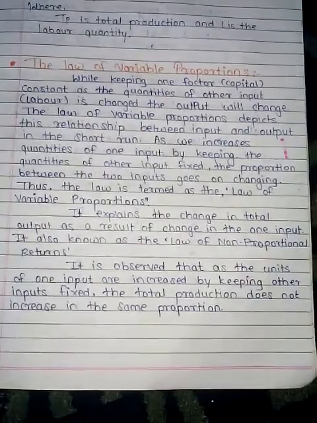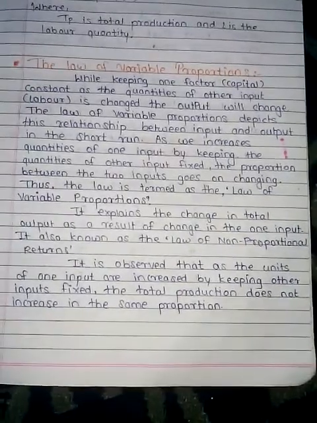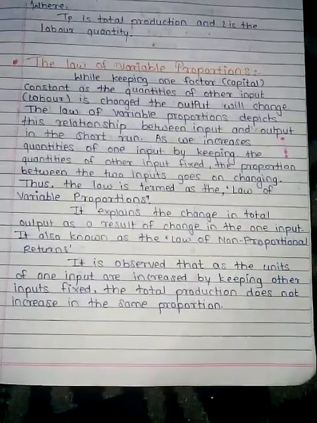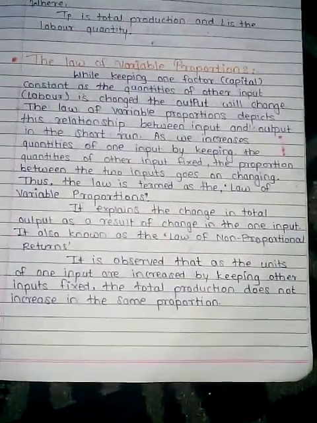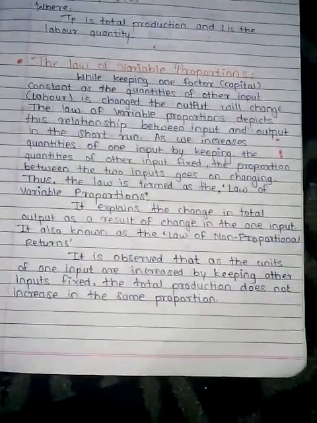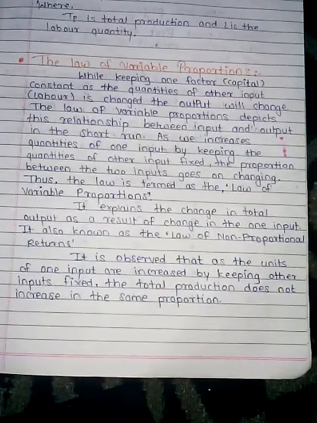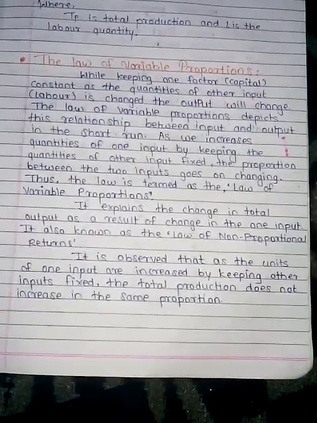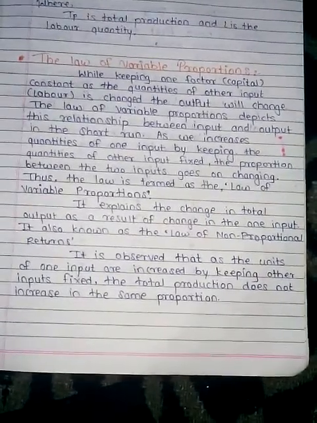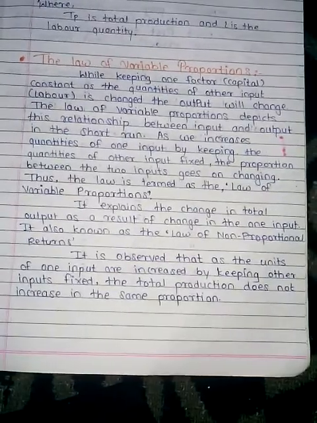The change in the total output as a result of a change in one input is also known as the law of non-proportional returns. It is observed that as the units of one input are increased by keeping other inputs fixed, the total production does not increase in the same proportion.